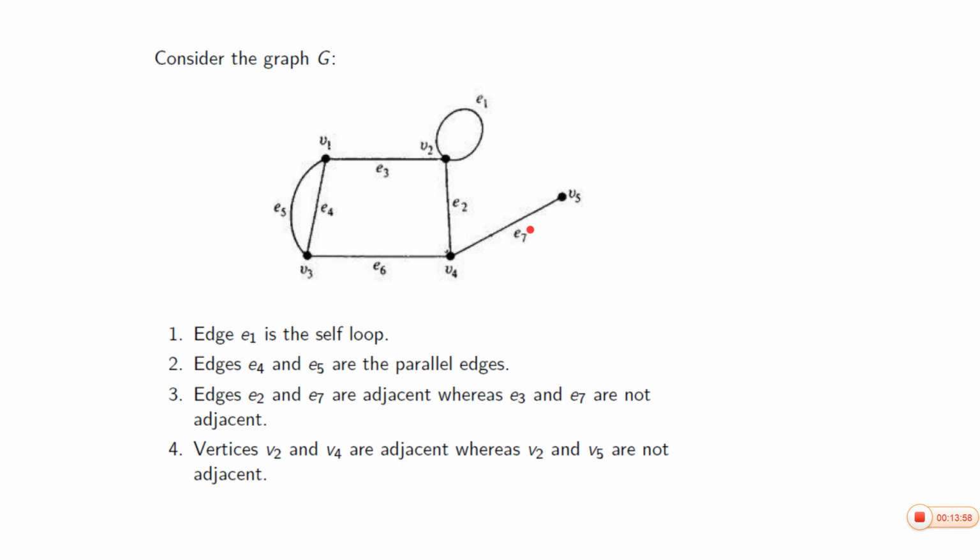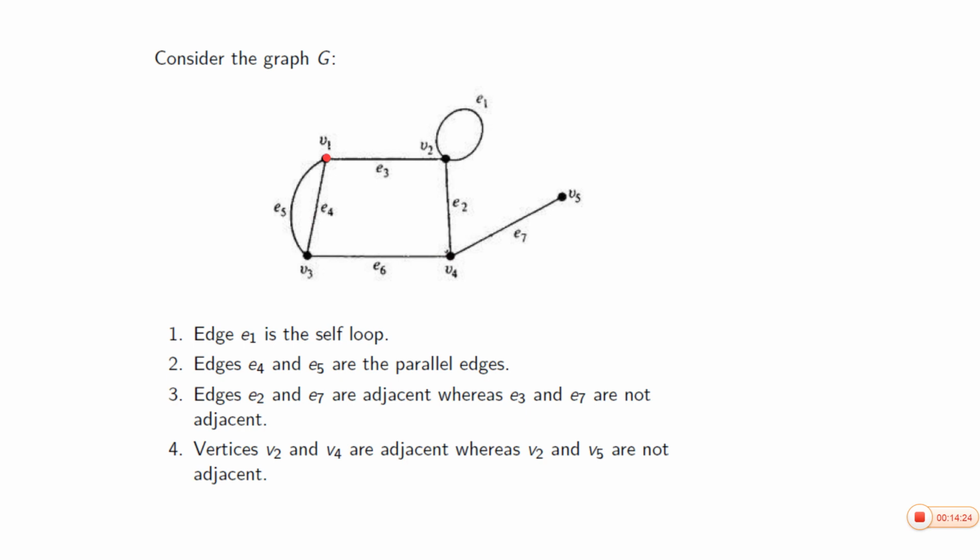Next, let us come to vertex adjacency. V2 and V4 are the end vertices of the same edge. Therefore, the vertices V2 and V4 are adjacent. Vertices V3 and V4 are adjacent. Vertices V3 and V1 are adjacent.